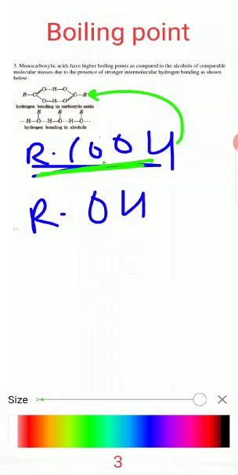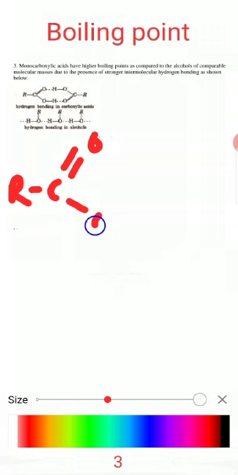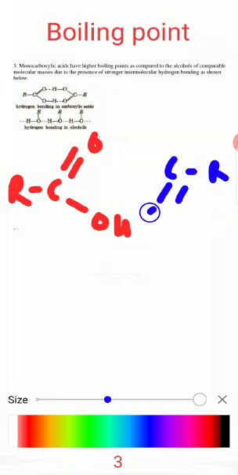See here, students, the intermolecular hydrogen bonding in carboxylic acid. This is one carboxylic acid molecule, and this is another carboxylic acid molecule.